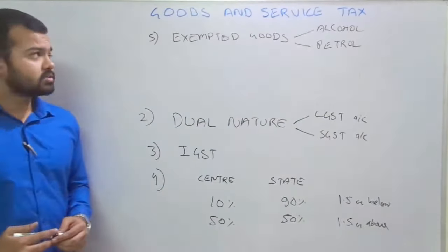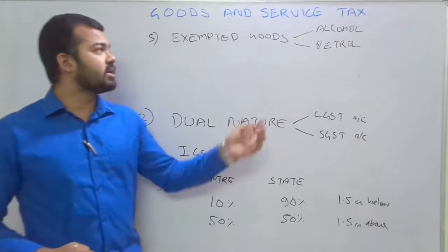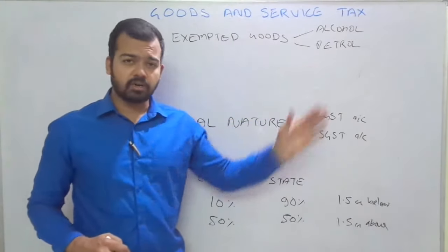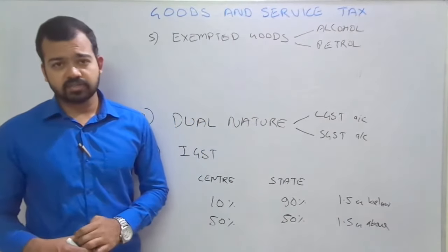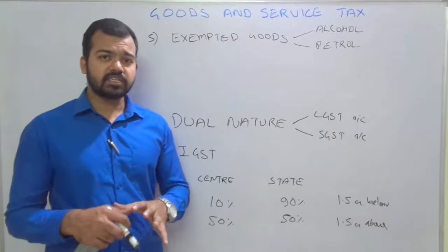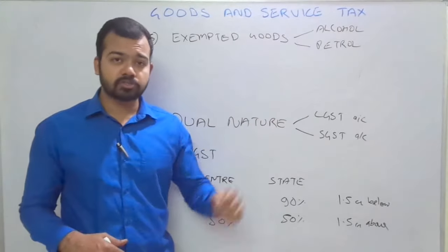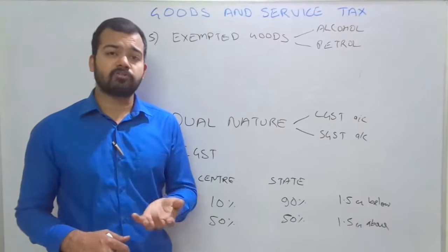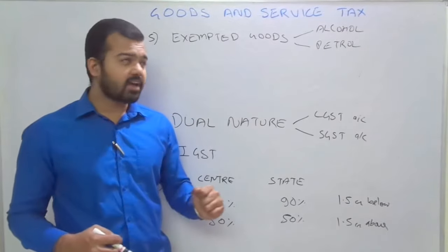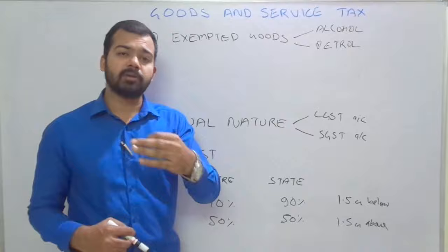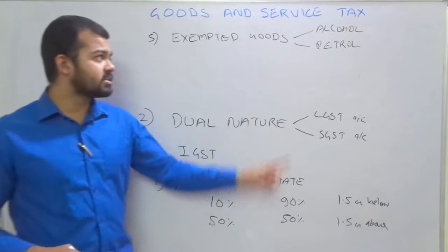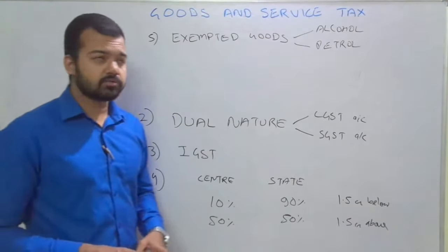Now the question is why we are not including these two things in GST. There was a precondition from the state governments that GST should exclude these two items, because they make up a major part of revenue for the state governments. That is why the government excluded these two things as a precondition before the implementation of GST. So this follows the recommendation of the states.